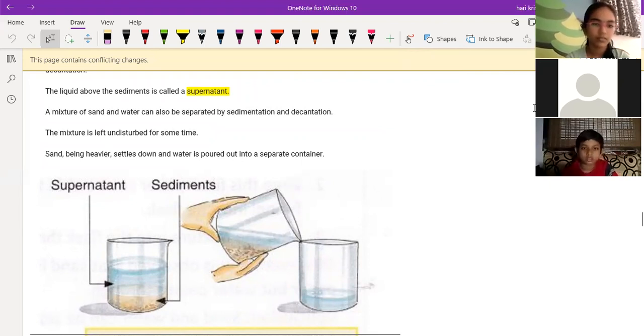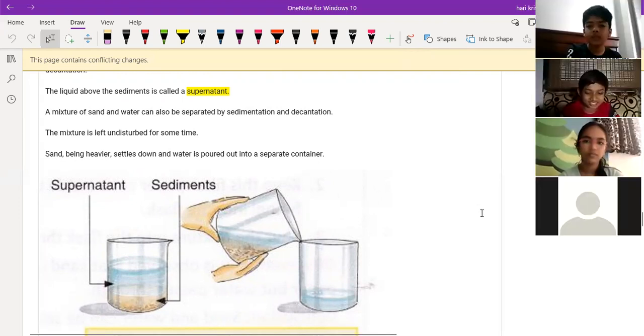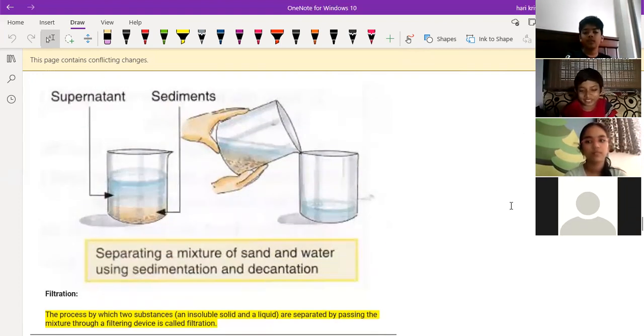Is the test good? Yes, sir. Any doubts in the question paper? Just the last question, sir: draw a diagram of the decantation process. It's not a doubt, but I'm not good at drawing.